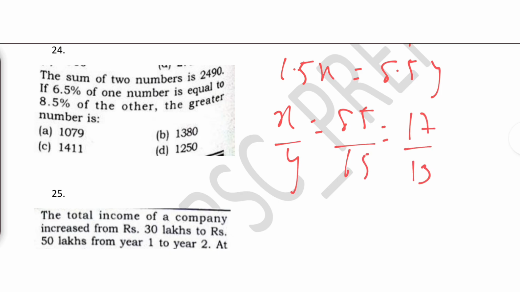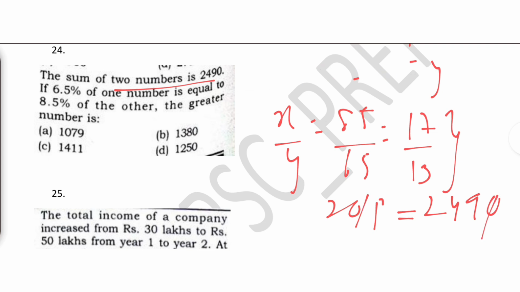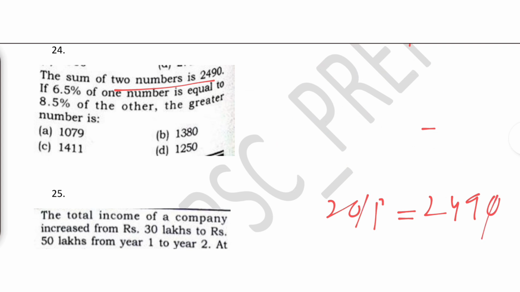We're given the sum of two numbers, so we add these two numbers. 30 parts is 2490. This and this get cancelled. So one part is how much? 3 8s are 24, 3 3s are 9. So one part is 83.